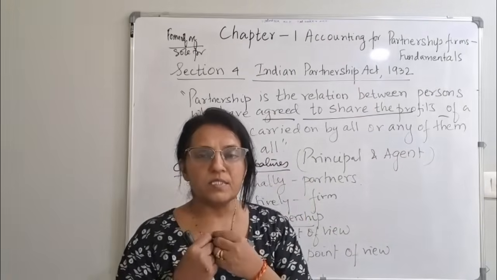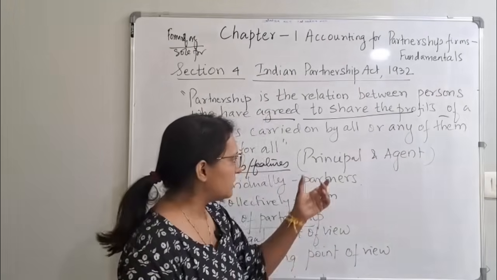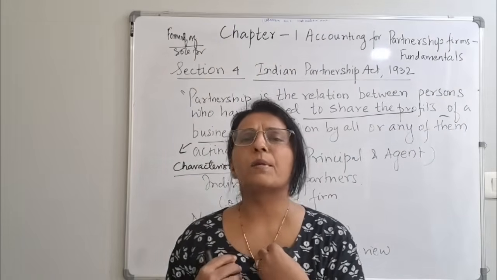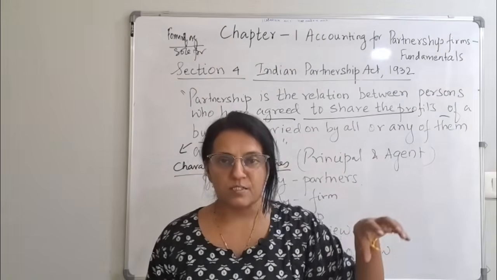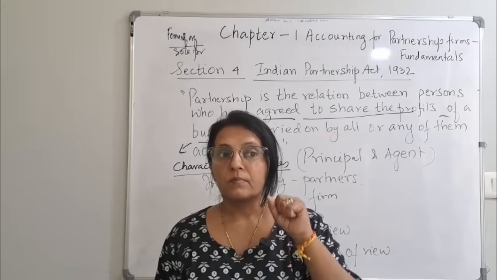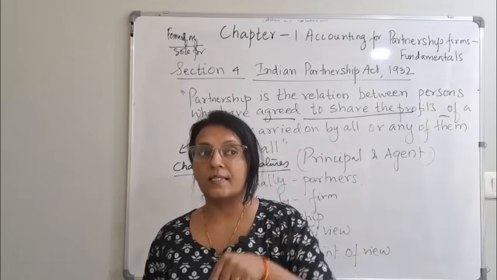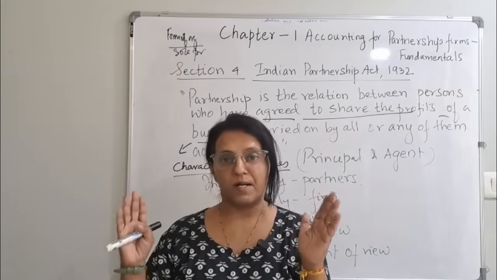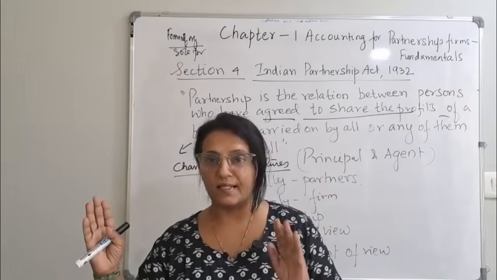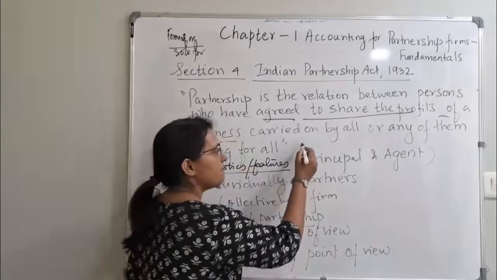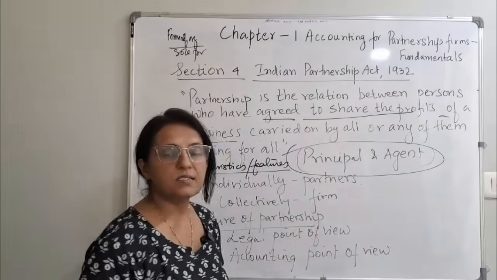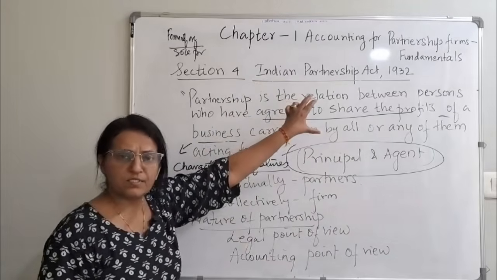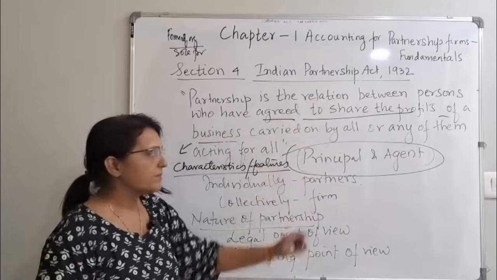So when one person is acting for all, there is also a term, principal and agent. If I bring business for the firm, I become an agent and my partners become the principal. If they bring business, then they become an agent and I become the principal. So this is the relation between partners. It is a relation of principal and agent. Do remember this word. Many times it has come as an MCQ. This is how the definition is, and I have broken that into parts.